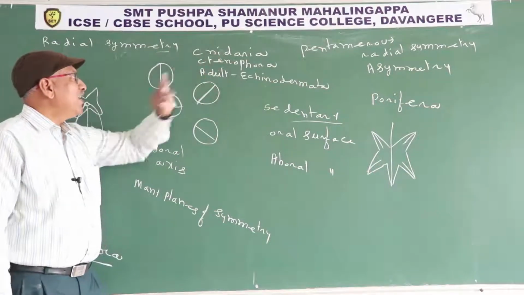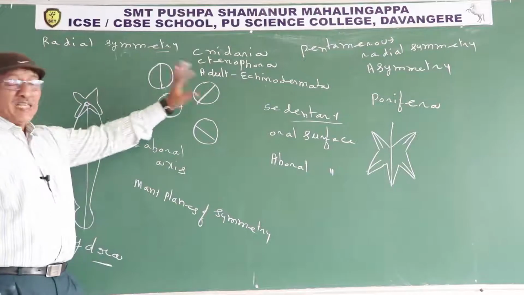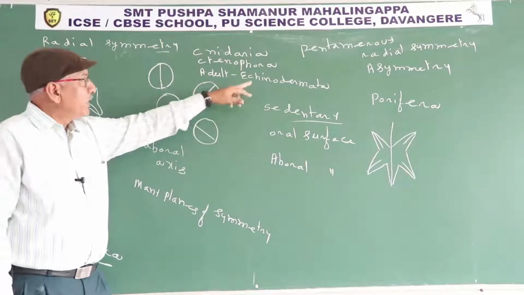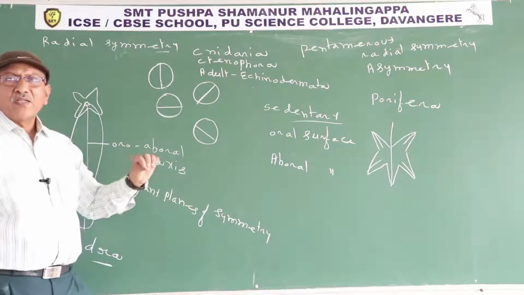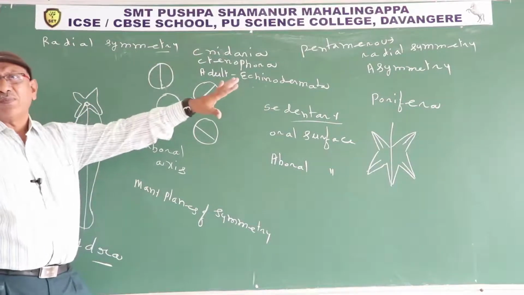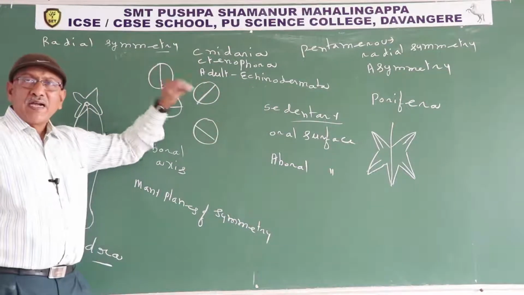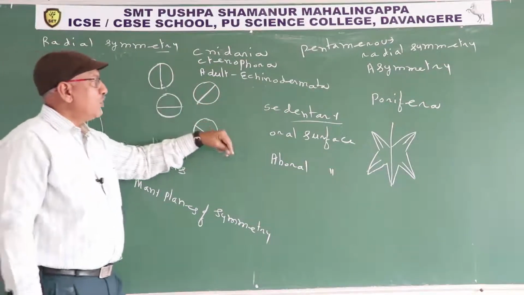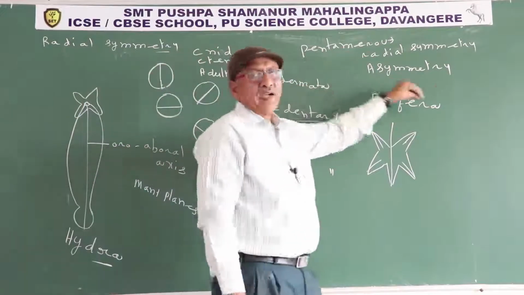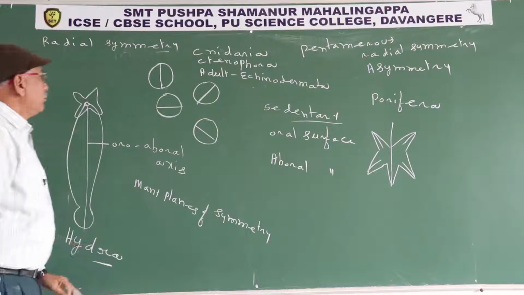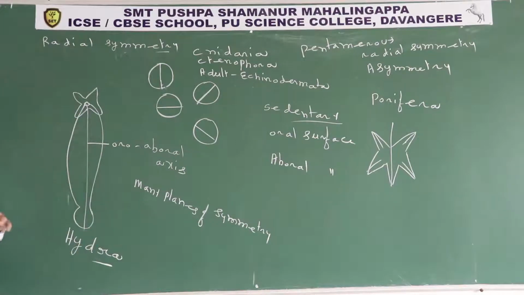But in Cnidaria and Ctenophora, radial symmetry has many planes. In adult Echinodermata, radial symmetry has 5 planes of symmetry. That's why radial symmetry exhibited by adult echinoderms is also known as pentamerous radial symmetry. This is about radial symmetry.